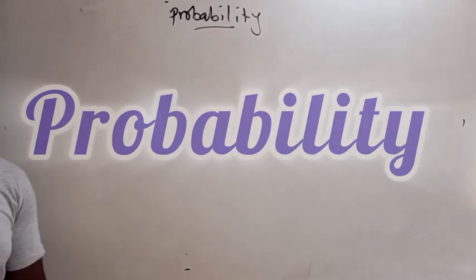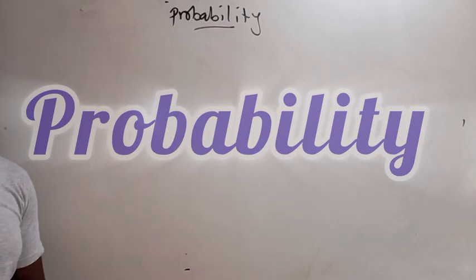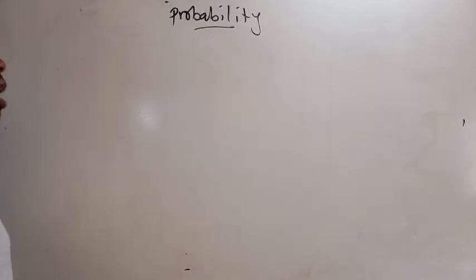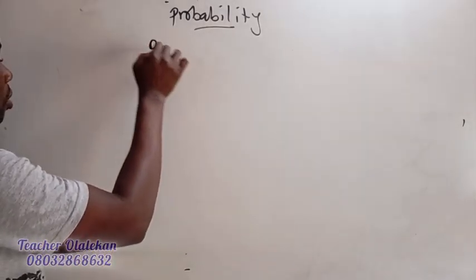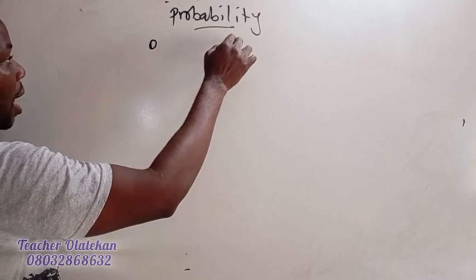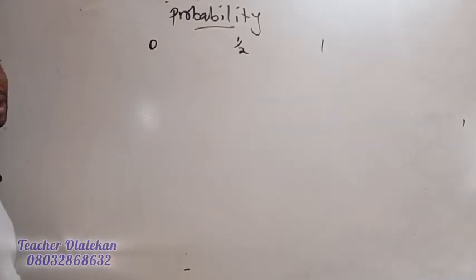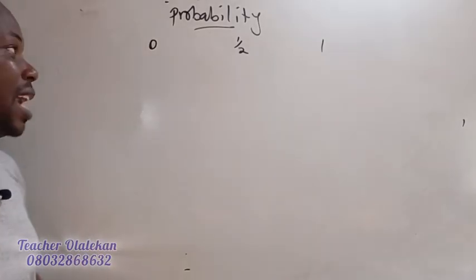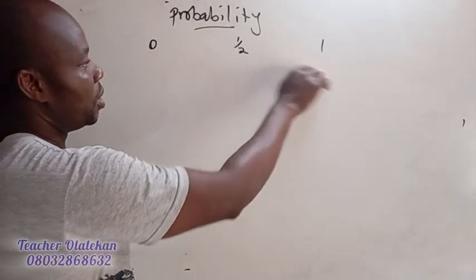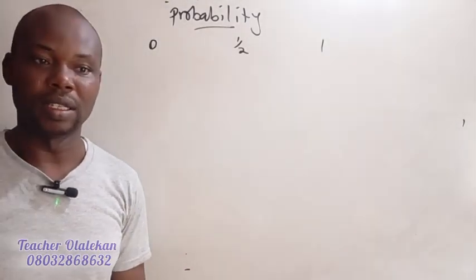Probability is a measure of how likely or unlikely an event is. Probability has a chart, and the chart is this. It ranges from 0, half, and 1. So probability answers can be 0, can be half, or 1. Meaning that it can't go beyond 1. You can't have an answer greater than 1 in probability.